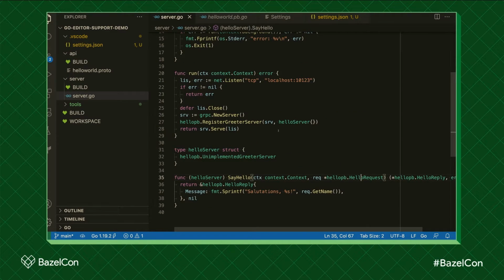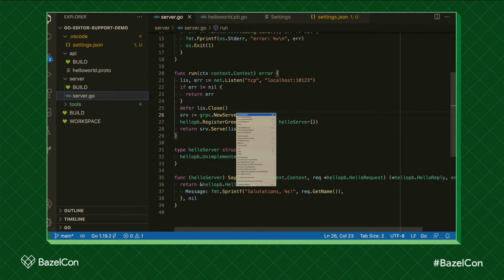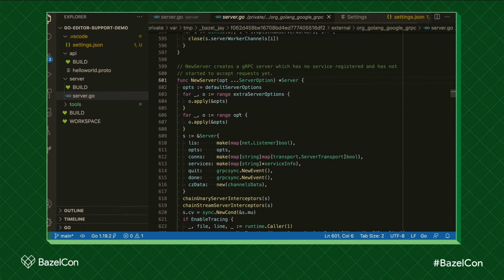Let's try another one. So grpc.NewServer here. Again, I'm going to go to definition. And this is code that's outside of our project. This is defined in a Go repository workspace rule. So this is downloaded from the internet, extracted again into some Bazel directory, and our editor knew where to find it.